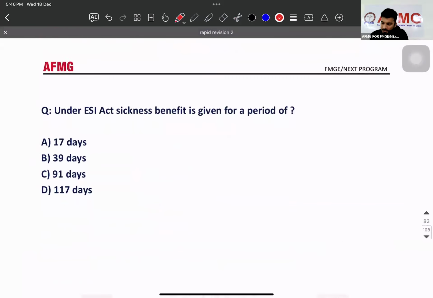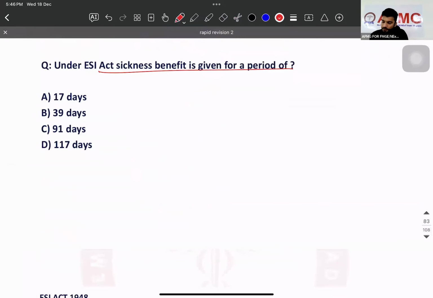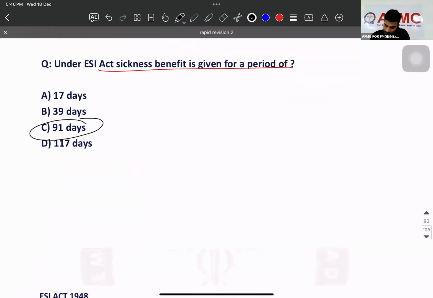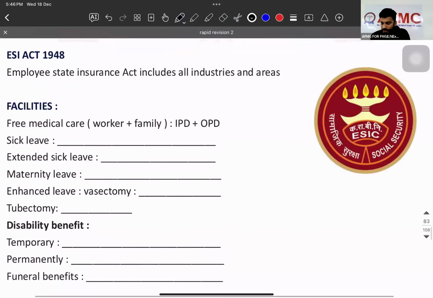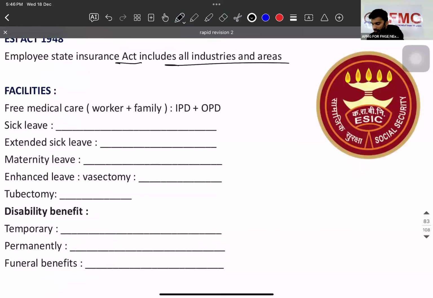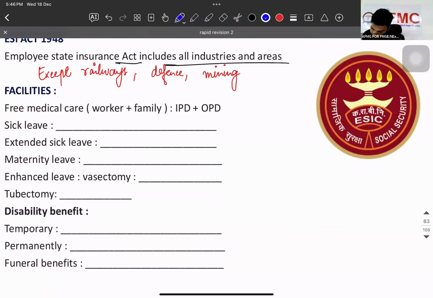Under the ESI Act, the sickness benefit is given for a period of how many days? 91 days. Now let's understand this ESI Act, the Employee State Insurance Act. It includes all industries except railways, defense and mining. There will be medical care, inpatient plus outpatient department.